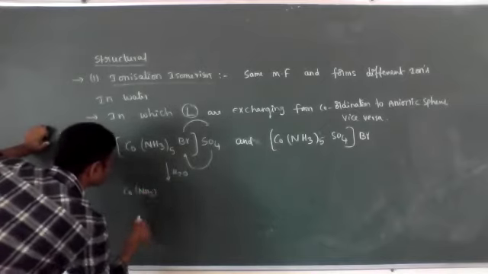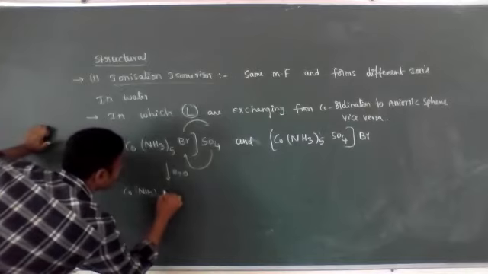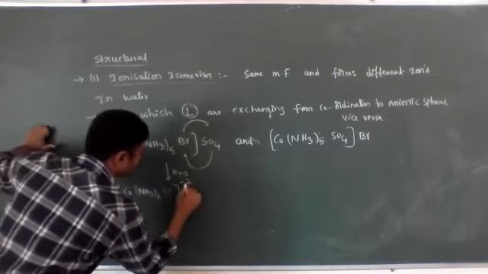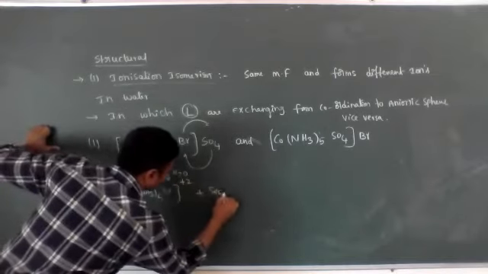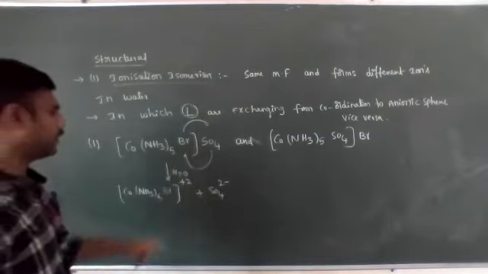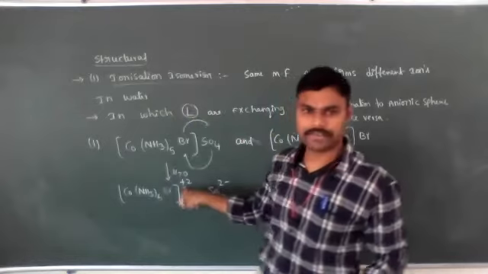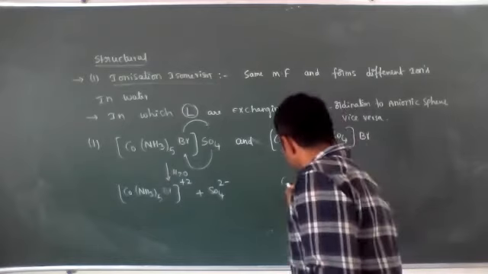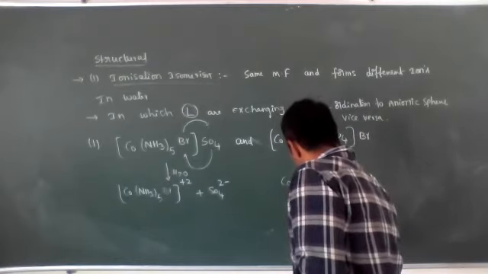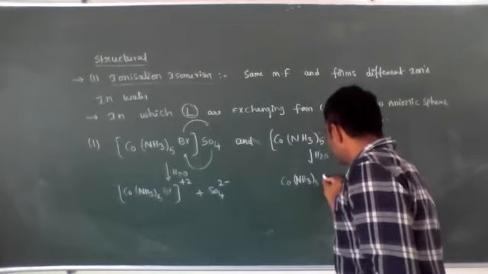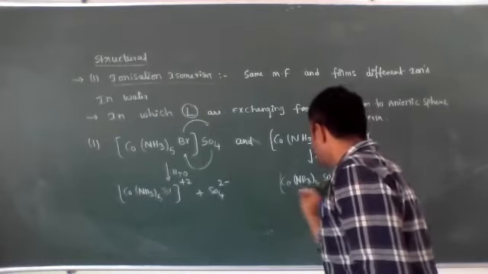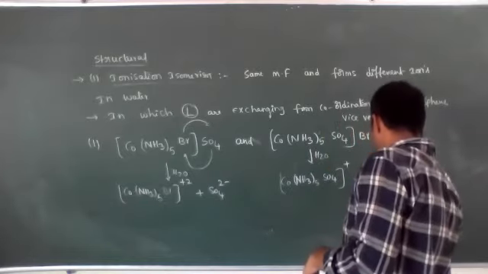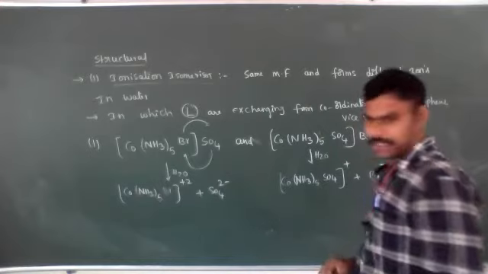[Co(NH3)5Br]SO4 in water gives [Co(NH3)5Br]2+ plus SO4 2-, because the sulfate ion is negative and the coordination sphere has a plus 2 charge. Similarly, [Co(NH3)5SO4]Br gives [Co(NH3)5SO4]+ plus Br-.